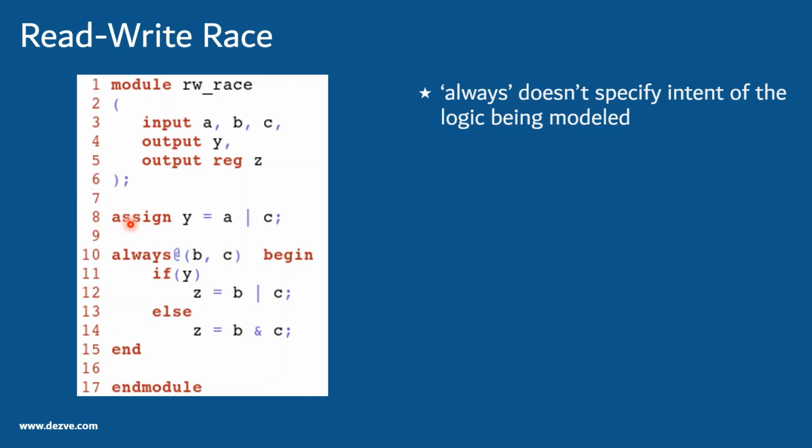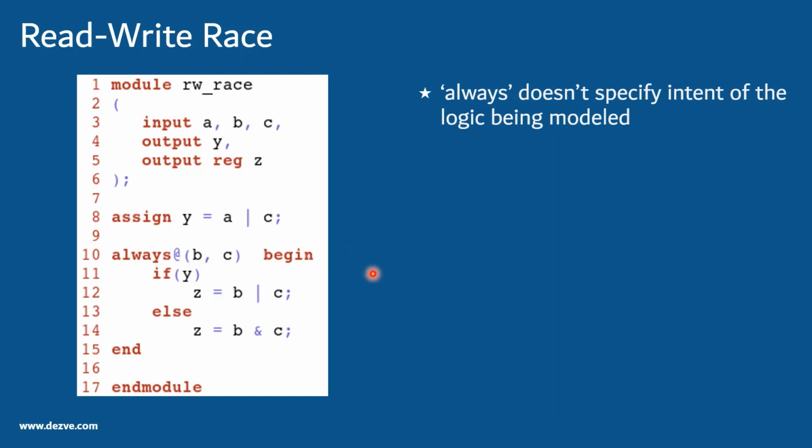In one case, let us assume that this line gets executed first and then this gets executed later. In this case, y gets updated. Since y is present in the sensitivity list, this block gets triggered, and then the updated value of y is used. In the other case, when this gets triggered first followed by this, we take the older value of y, compute all this, and then this block gets triggered. It again updates the value of y, but since y is in the sensitivity list, this block will again get recomputed, and z will be computed based on the updated value of y.